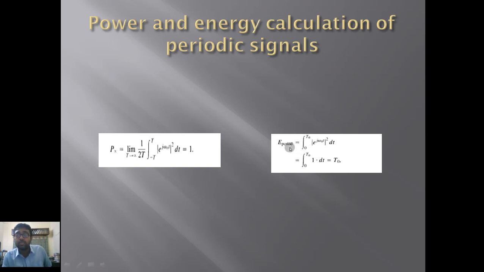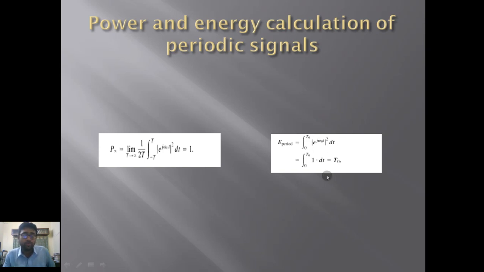Now if we consider the energy of that signal, the energy of an exponential signal, what we will get? We will get this e to the power j omega 0 t dt from 0 to T0, and we get the T0, the fundamental time. The T0 is the fundamental time. We will get this from this specific function.